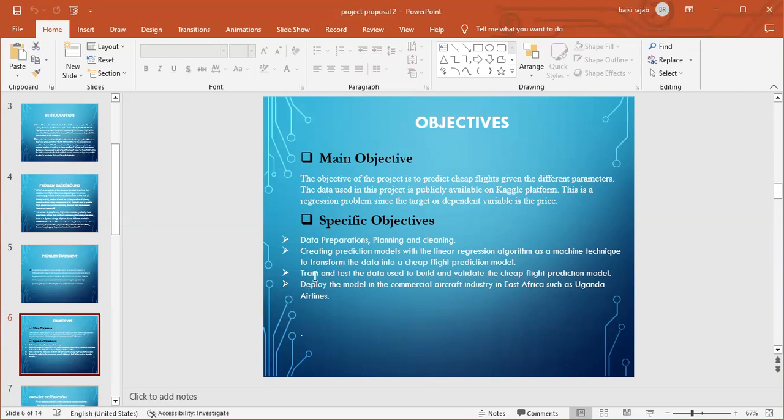Then after cleaning, we create our prediction model using the linear regression algorithm. Why are we using this algorithm? Most people have been using the bagging algorithms, and other algorithms. But for us, we want to use linear regression, since our variables are independent of each other, and our variables in most cases here are going to be ranging on the price.